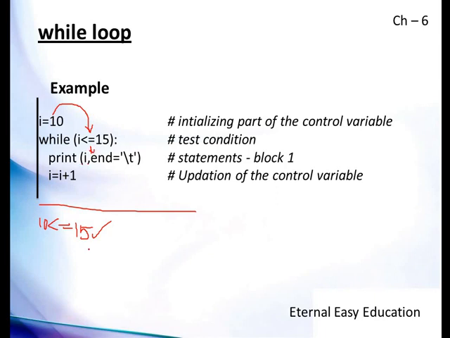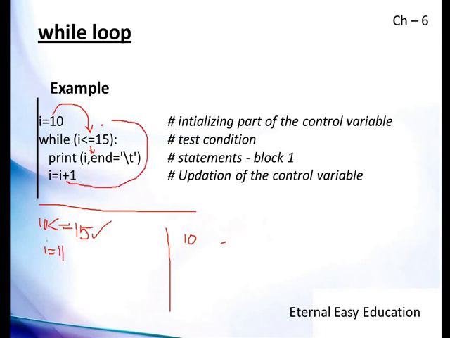So print i. So the output is i, i means 10. 10 is printed. And \t means it has to give a space for a tab, that means 8 character spaces are given. Then i plus plus. Now i is going to be incremented by 1. That means 10 will move to 11.